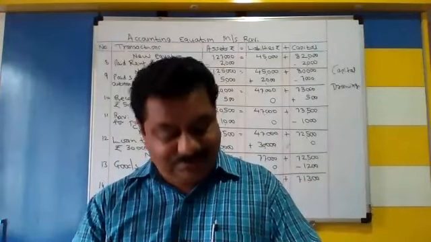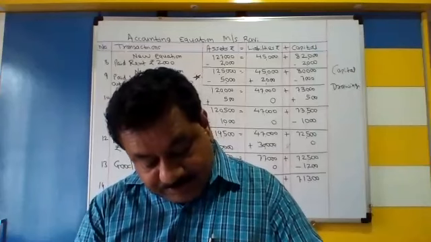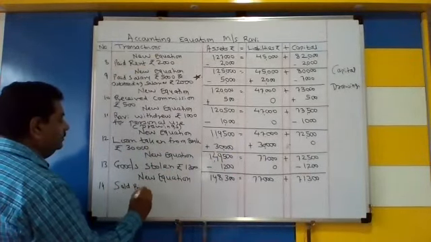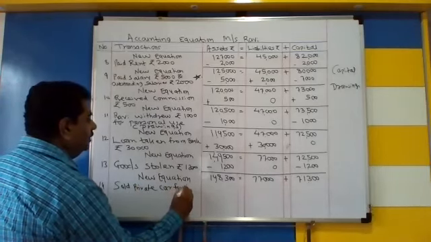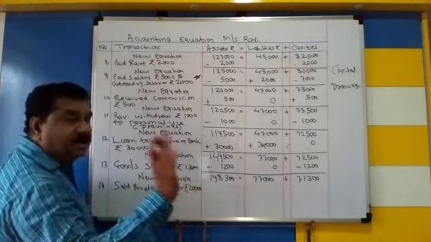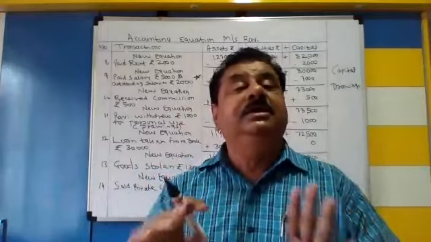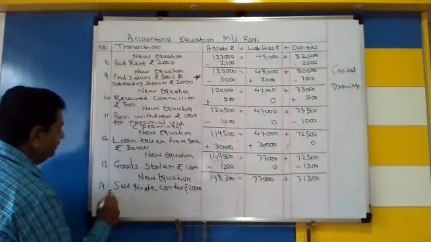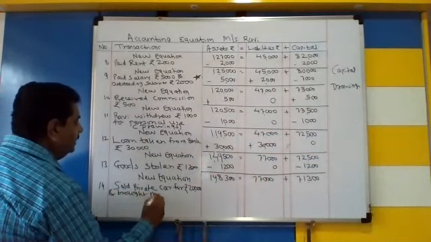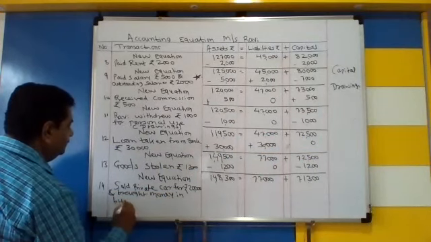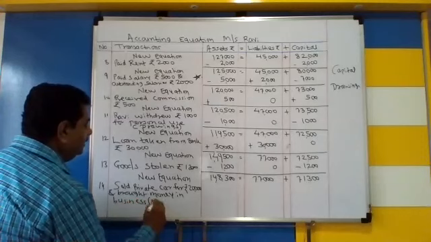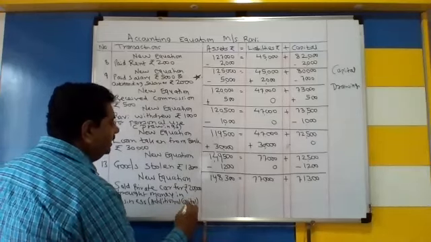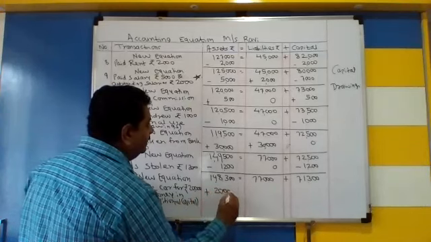Number 14. Sold private car. I need to explain this more. Okay, sold a private car for rupees 20,000 and brought the money into business. We sold our car, the car of the house, not the business's car. The car at home, car, truck, whatever it was, we sold it and brought money into the business. By the way, write in brackets: additional capital. We brought additional capital into the business, meaning we brought cash.